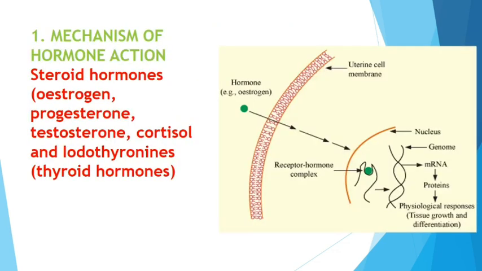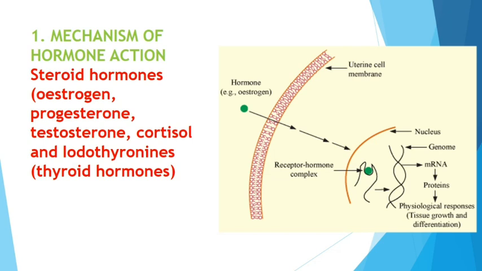Next, this is the diagram directly picked from your NCERT, so you must be thorough with this diagram, compulsory. Mechanism of hormone action, that's what I put as number one, because there are two types of hormone action. If they are lipid soluble, that is steroid hormones like estrogen, progesterone, testosterone, cortisol, and iodothyronines, that is thyroid hormones, please remember this, they can cross the plasma membrane. You could see the diagram.